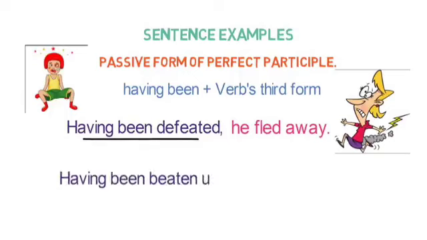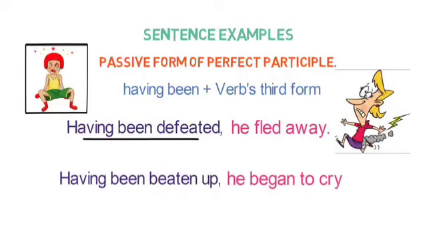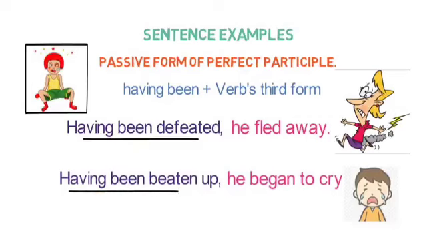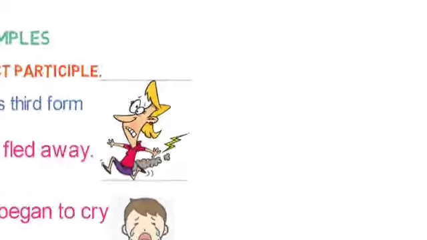Having been beaten up, he began to cry. Here, the first action of beaten is completed and the second action of crying started. So, having been beaten is perfect participle here. So, these are all the examples of perfect participles. That's all about participles in this video.